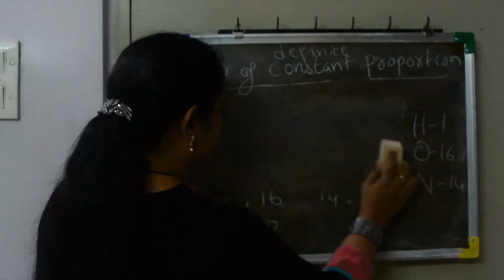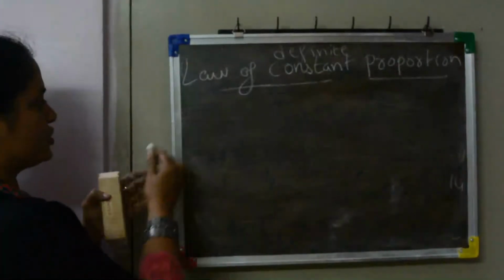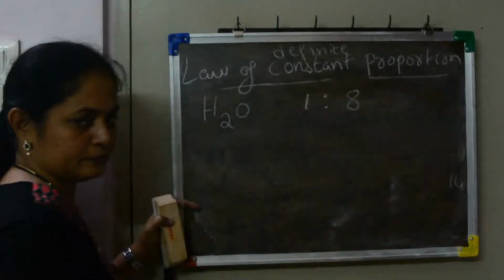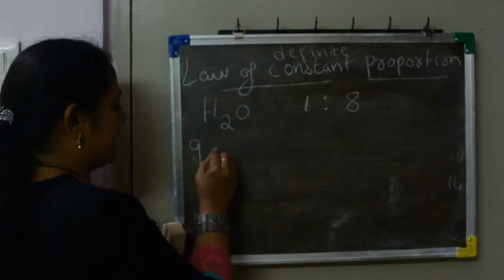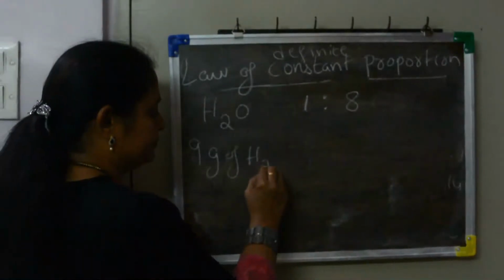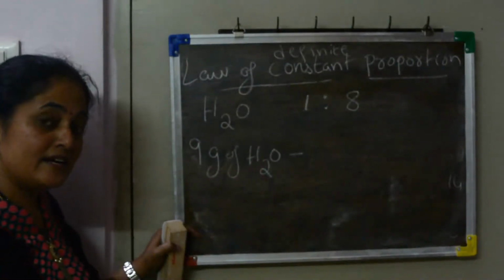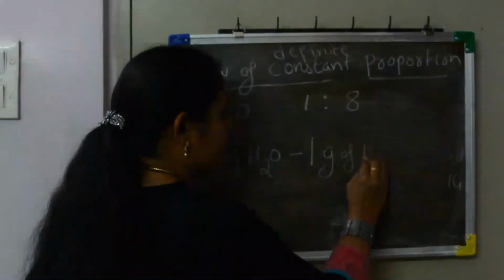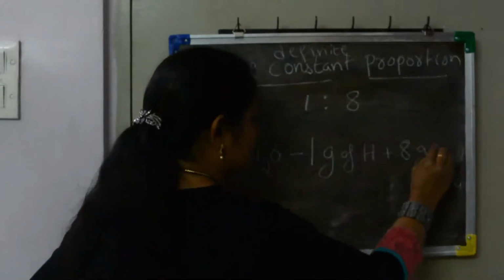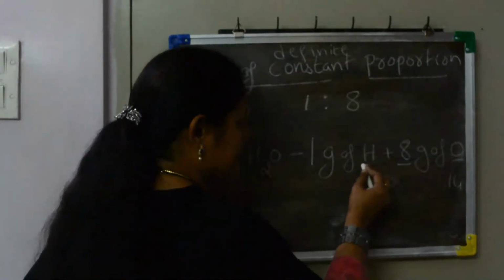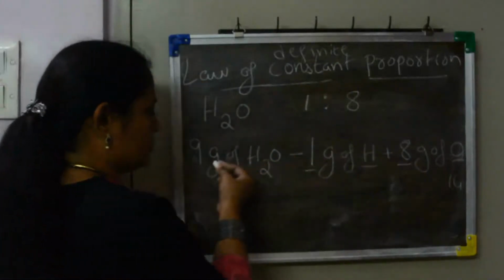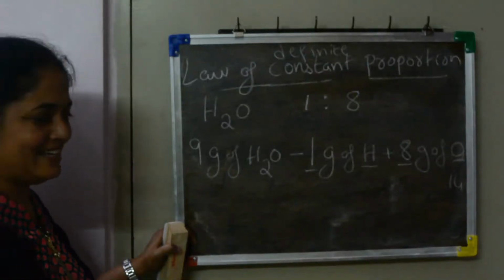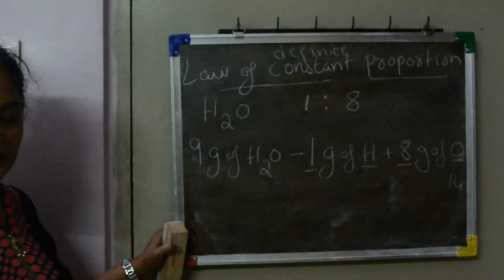Using this, you will get some questions. Suppose in water, what is the ratio we said? In water, the ratio is always 1 is to 8. That means, if you take 9 grams of water, how much hydrogen and how much oxygen will be present? It will have 1 gram of hydrogen and 8 grams of oxygen. Oxygen will be 8 grams and hydrogen will be 1 gram. Both together we are getting 9 grams. And here it is the law of conservation of mass again. Yes, 1 gram plus 8 grams should be 9 grams.